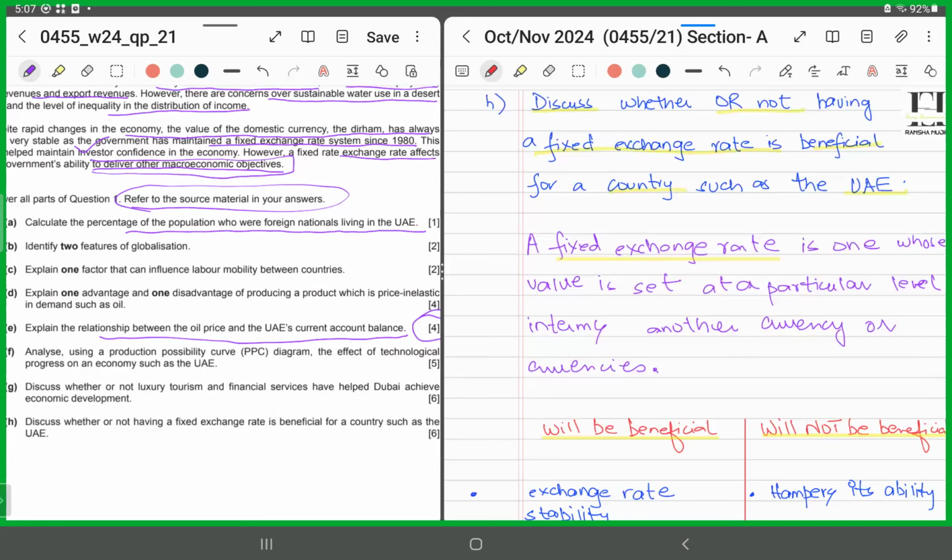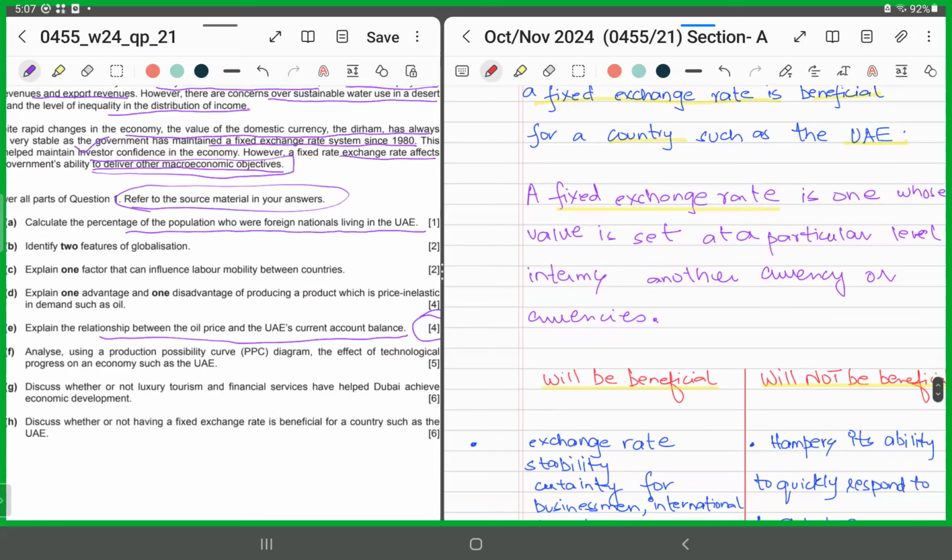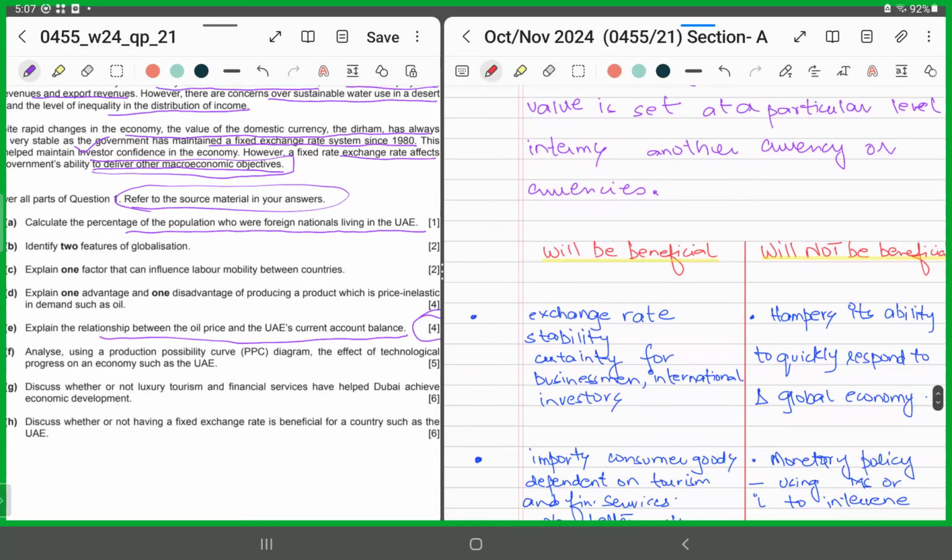So if it's a fixed exchange rate, what is a fixed exchange rate? A fixed exchange rate is one whose value is set at a particular level in terms of another currency or currencies. So if we say the UAE is pegged or fixed against the dollar, it could be beneficial. How? If it is pegged against the US dollar, it brings in stability and certainty for businessmen and international investors.